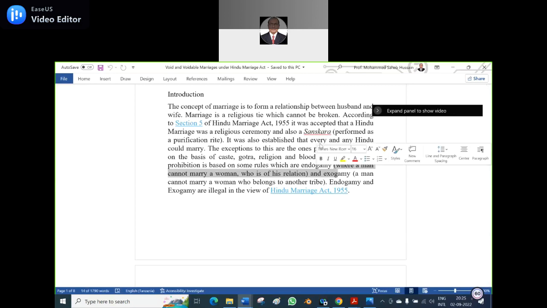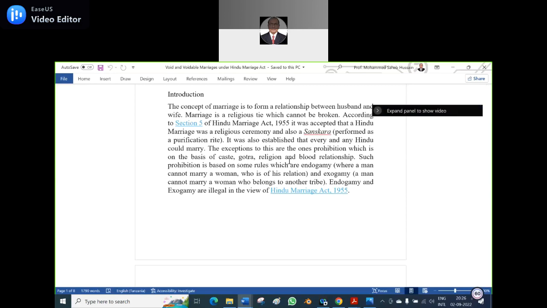Another is sanskara. A Hindu marriage was a religious ceremony and also a sanskara, performed as a purification rite. R-I-T-E, rite. Religious rite. But when you write W-R-I-T, that is a writ. Is it clear? Religious rites and writs are both different.